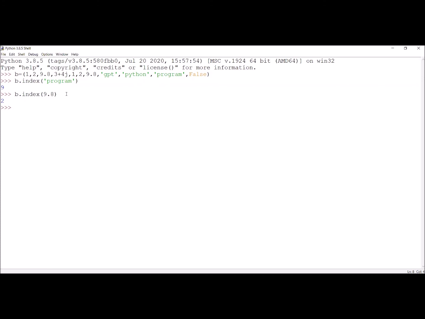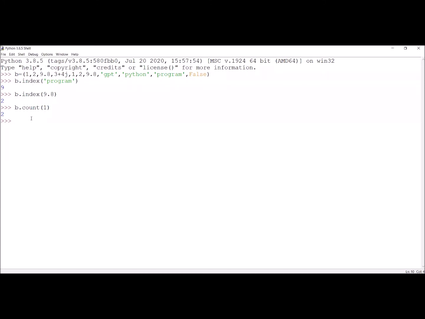And the other option that is supported by the tuple is count. We are counting how many times one is appearing. One is appearing 2 times. This is the first one and this is the second one. One is appearing 2 times.